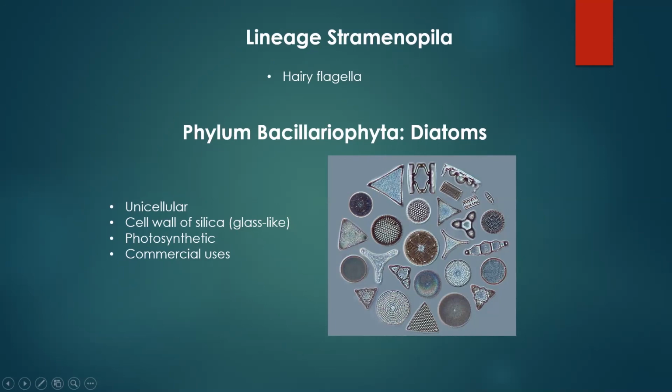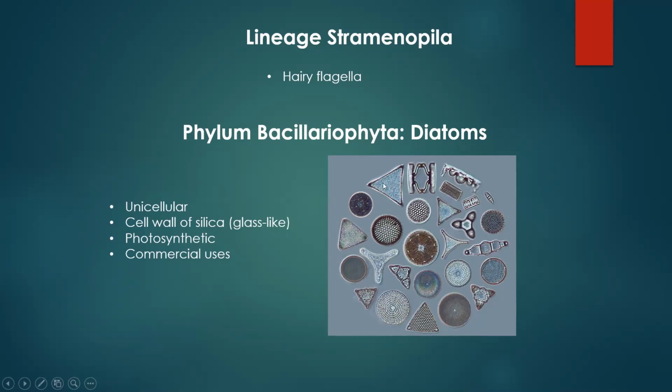So the first phylum we're going to cover for Strongymanipula is Bacillariophyta, which are your diatoms. Now, diatoms are autotrophic organisms that are aquatic, and they are unicellular and can create blooms. And something unique about diatoms is that their cell walls are made out of silica. And silica is one of those chemicals that are also found in glass. So their cell wall is actually transparent, much like glass is. And this is very beneficial to these diatoms.